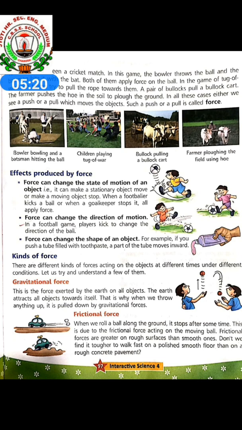Friction results from the two surfaces being pressed together closely, causing intermolecular attractive forces between the molecules of the different surfaces.